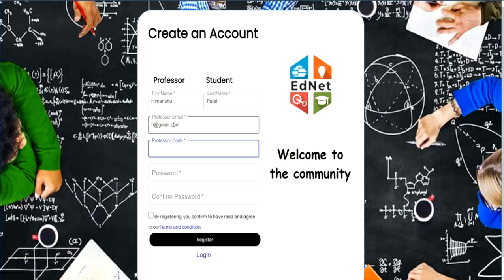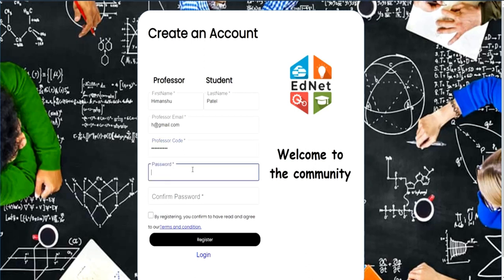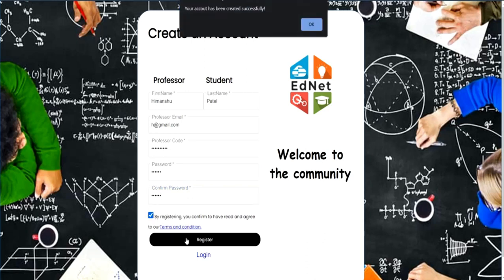And I have to enter a unique email address, and here I have to enter the unique secret code of the professor. If that is correct, only then can I move ahead with the professor account creation. Okay, so it is showing that your account has been created successfully.